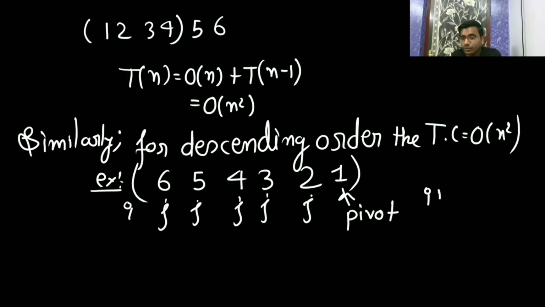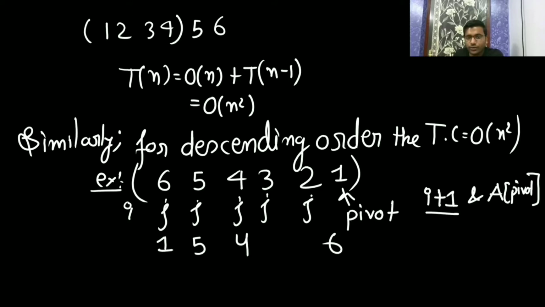You will increment i and swap i plus 1 with the last element, the pivot. So the pivot element is 1, and you are going to swap it with i plus 1. That means 1 will be here and 6 will be here: 1, 6, 5, 4, 3, 2. One partition has n minus 1 elements and the other has 0 elements.